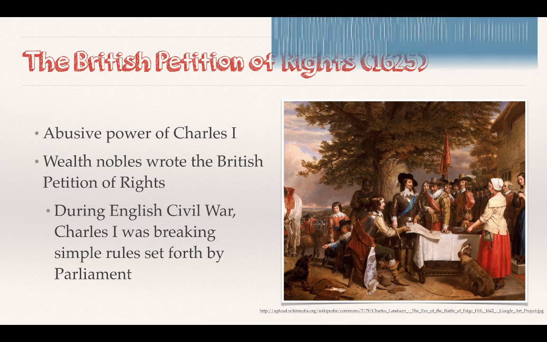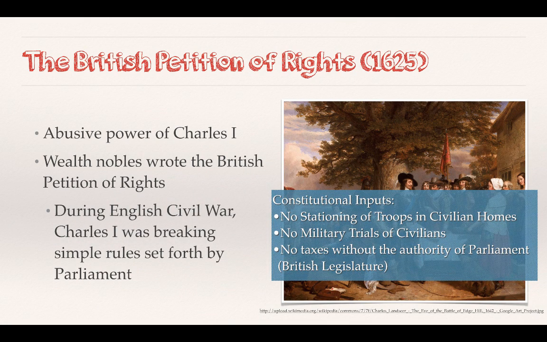So welcome back. Real quick, constitutional inputs. You can't station troops in civilian homes, right? That's our Third Amendment, actually. That's one of the things that we really carried over. No military trials of civilians that need to be tried in a civil court, right? And no taxes without the authority of Parliament. So part of the reason was Charles and Parliament were fighting during the English Civil War, and Charles was imposing taxes without the power of Parliament, which Parliament was like, hey, you can't do that, you need to follow our rules, and he wasn't, so they made sure that this happened and this took place.